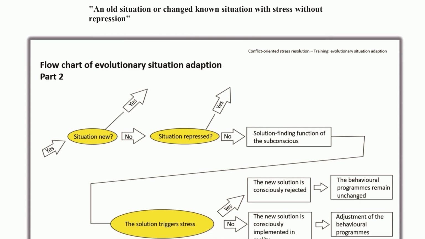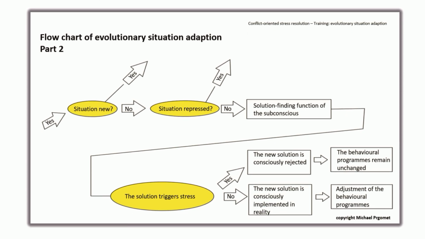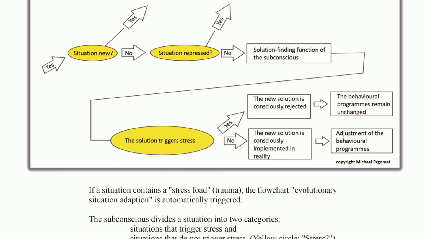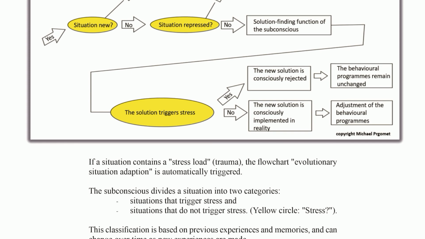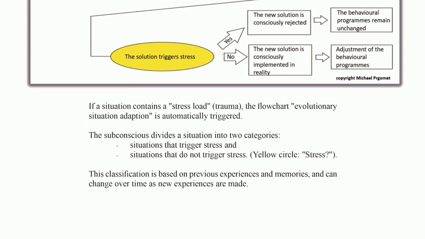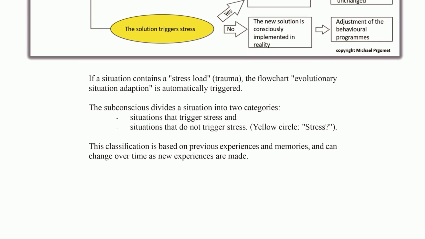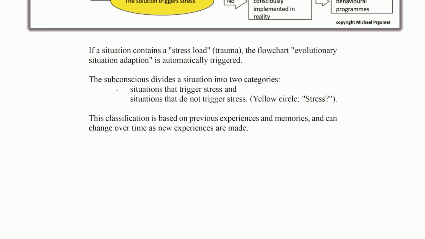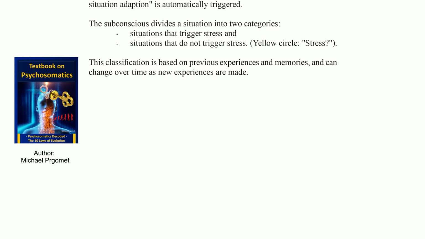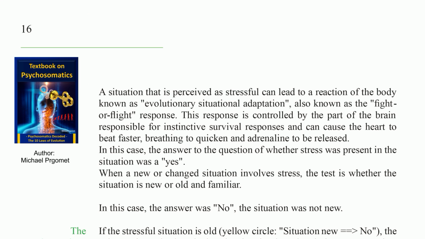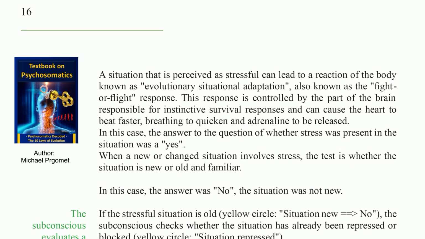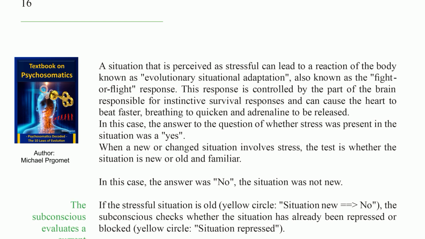If a situation contains a stress load, trauma, the flowchart evolutionary situation adaptation is automatically triggered. The subconscious divides a situation into two categories: situations that trigger stress and situations that do not trigger stress. Yellow circle, stress. This classification is based on previous experiences and memories and can change over time as new experiences are made. A situation that is perceived as stressful can lead to a reaction of the body known as evolutionary situational adaptation, also known as the fight or flight response.